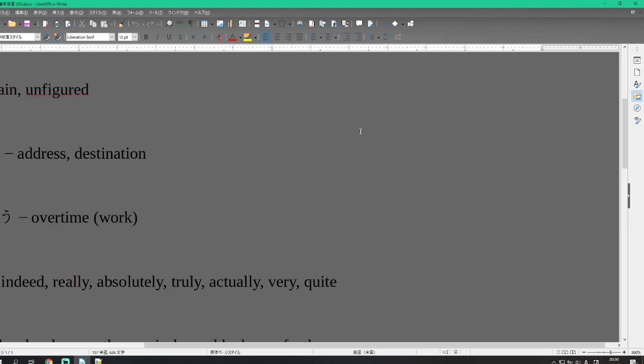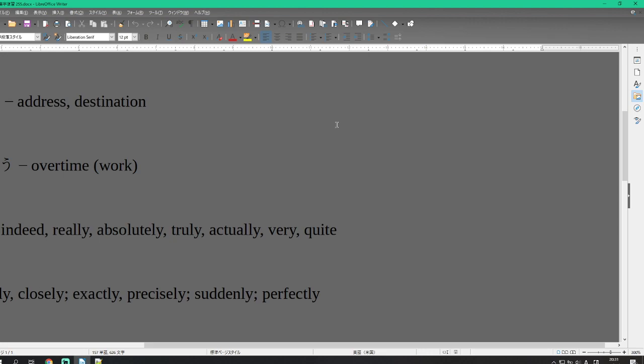Zangyo. Indeed, really, absolutely, or truly is jitsu ni, with our kanji for reality, jitsu. Closely, exactly, precisely. Hitting something with something the size of a pea is pittari. Pittari, to hit something perfectly, exactly.